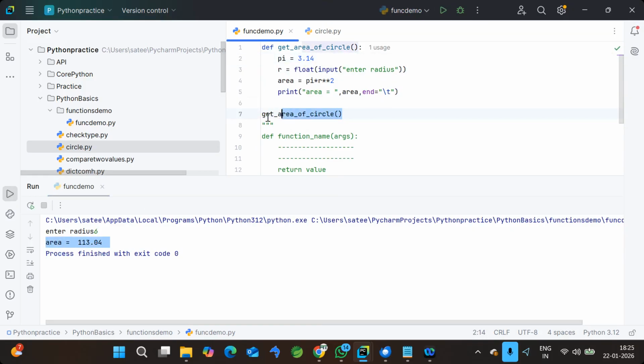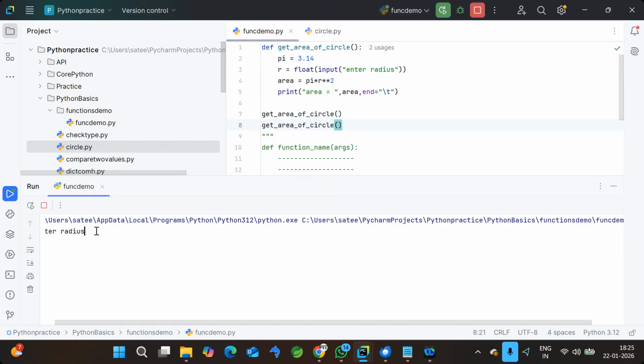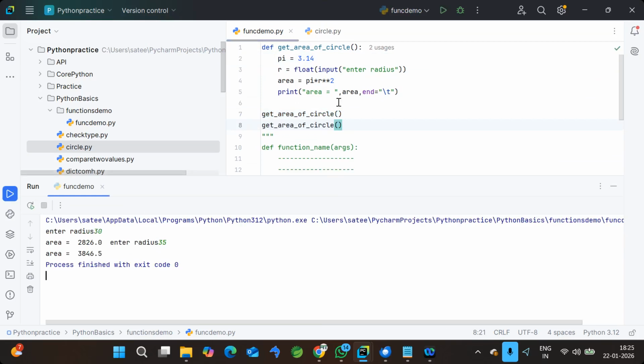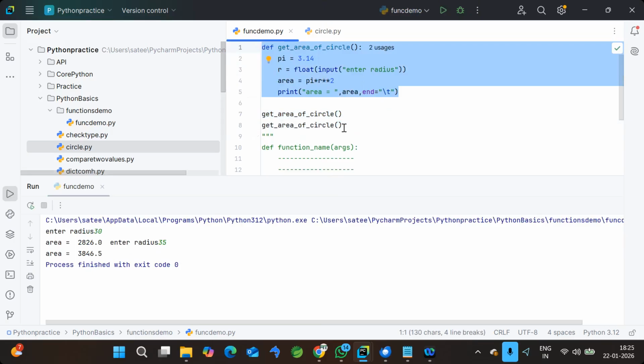Now, likewise, you can call the function any number of times. You can call the same program n number of times. Let's take 30 and enter the radius. Let's take 35. You can call. So this is what we call reuse. We created the function only one time, but we are calling it 2 times.